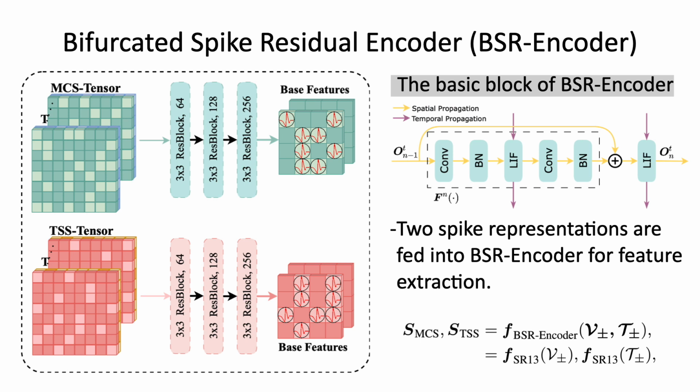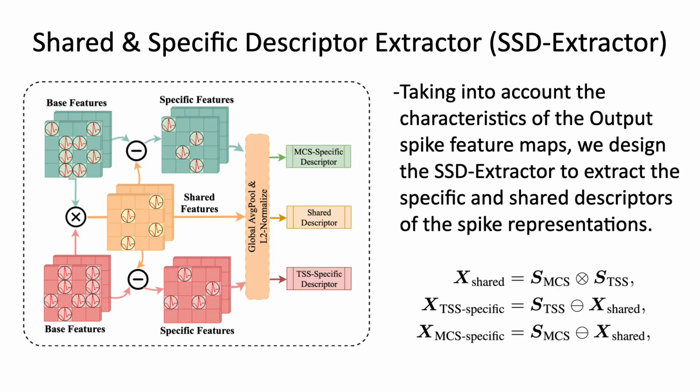In the first part of our network, named Bifurcated Spike Residual Encoder, event volumes are processed to two event spike representations. Then, the two spike representations are fed into our BSR-Encoder to obtain basic feature maps. In the second part, named Shared and Specific Descriptor Extractor, we obtain shared and specific spike descriptors through SSD-Extractor, which takes into account the characteristics of the output spike feature maps.